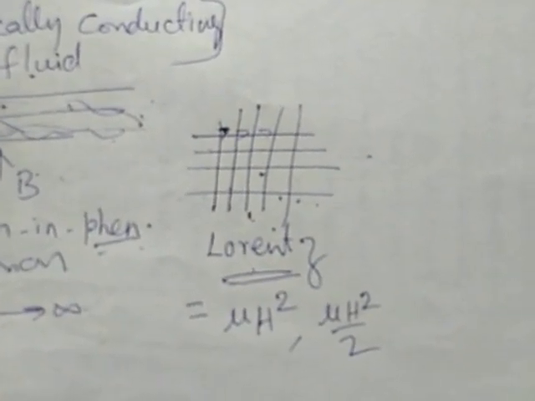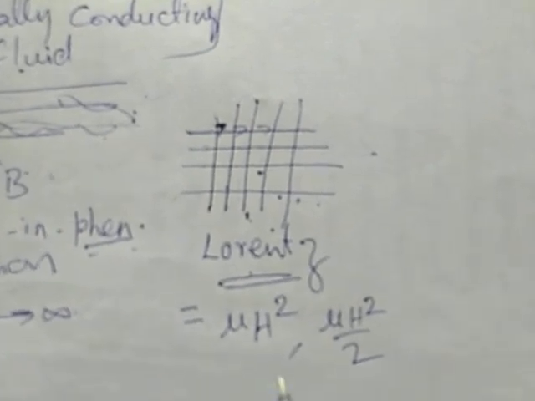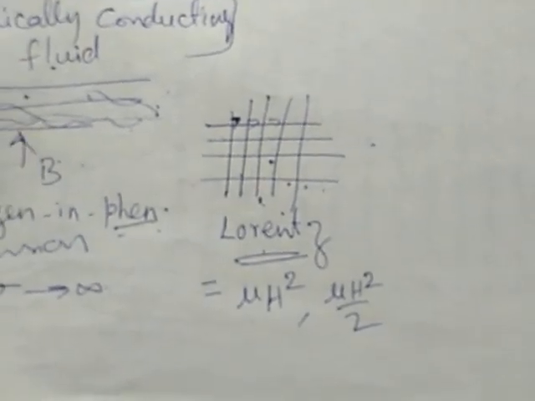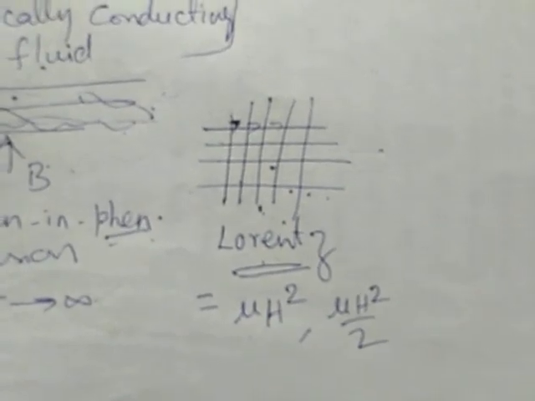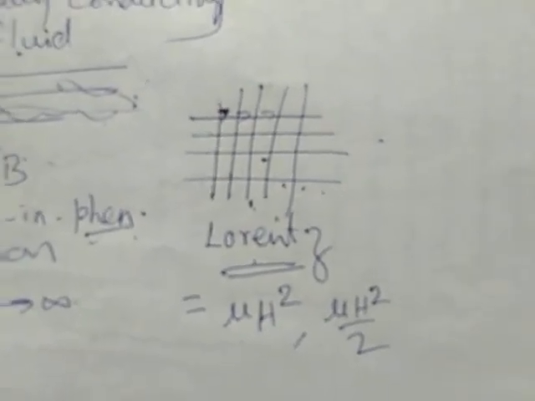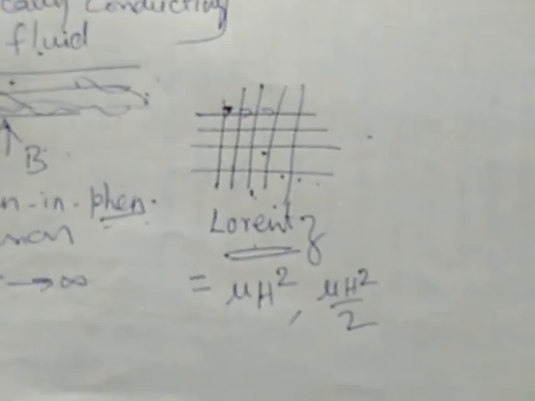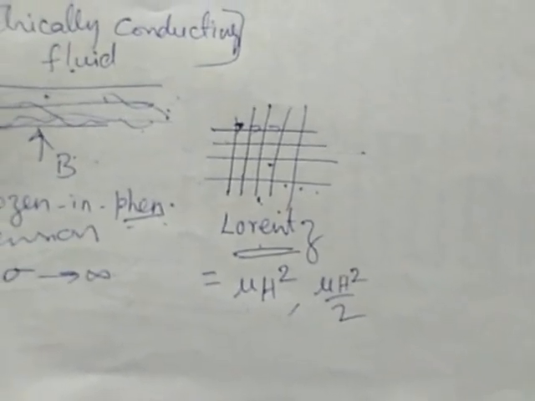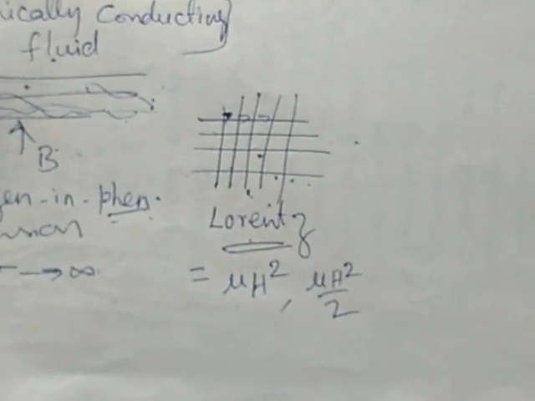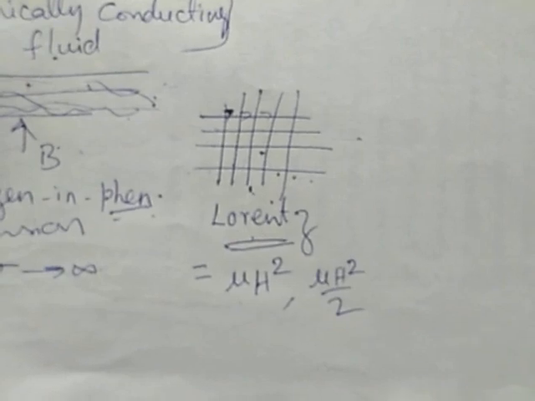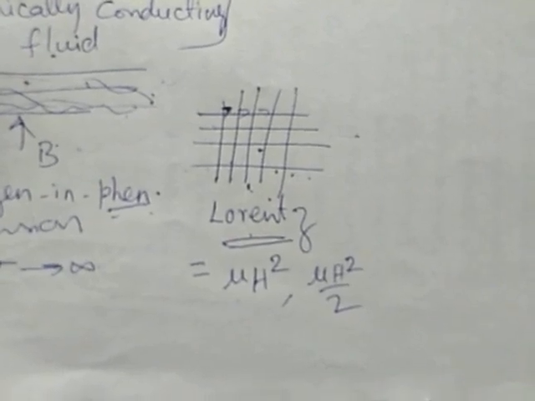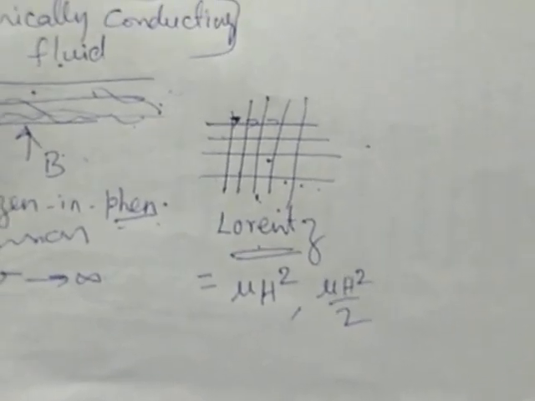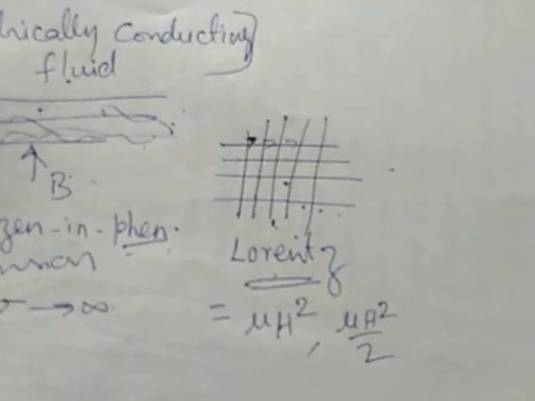Because of this tensional force, the fluid particle along the magnetic field line behaves like a stretching string.